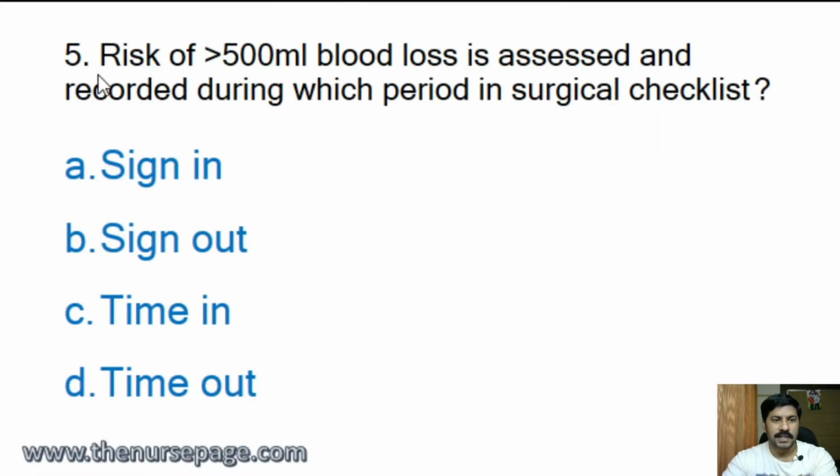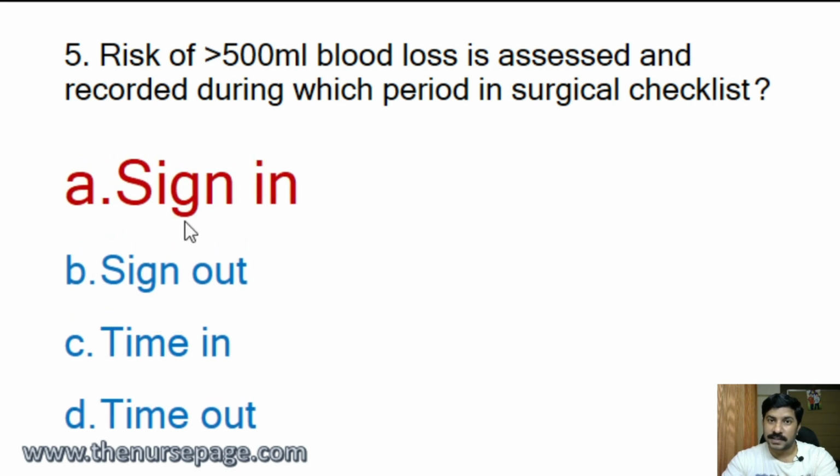Then the fifth question: risk of more than 500 ml blood loss is assessed and recorded during which period in the surgical checklist? Sign in period, sign out period, time in period, or time out period?